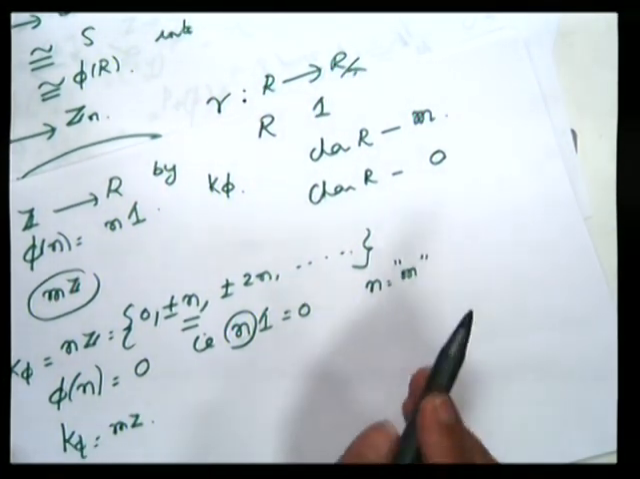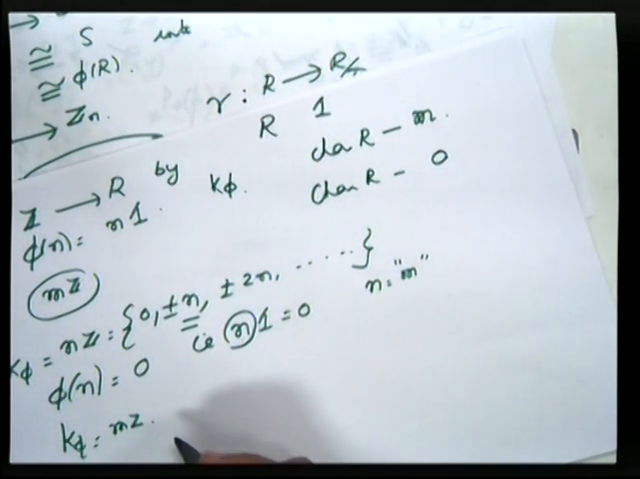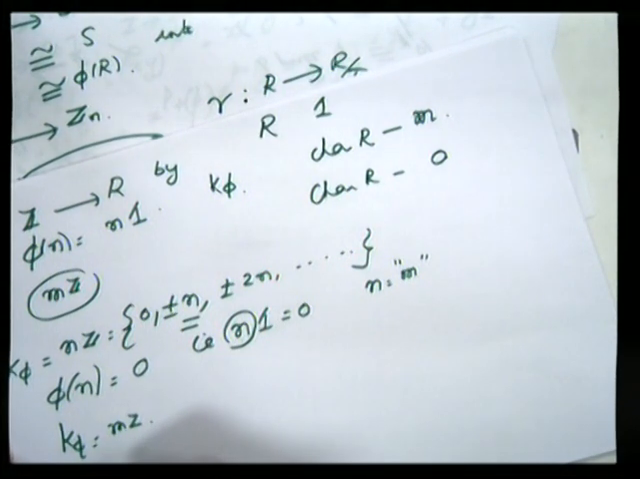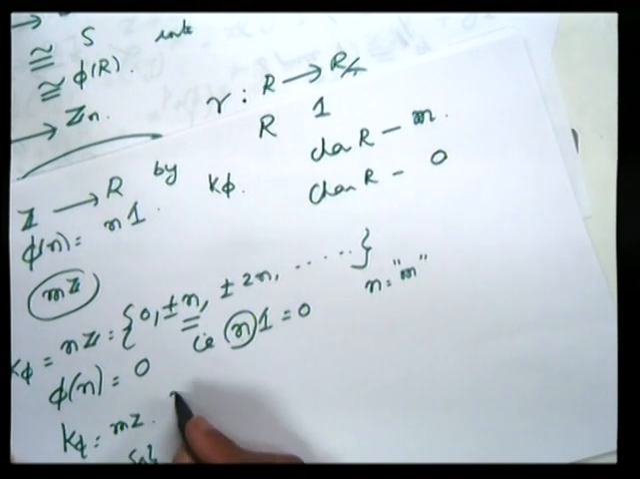Similarly, if the characteristic of R is 0, what will be K phi? In this case, there is no smallest integer m such that m times 1 is 0. So K phi is nothing but the singleton 0.